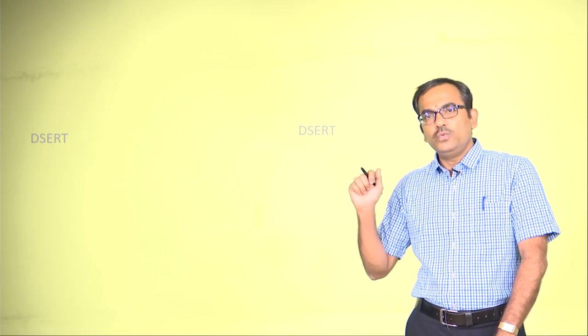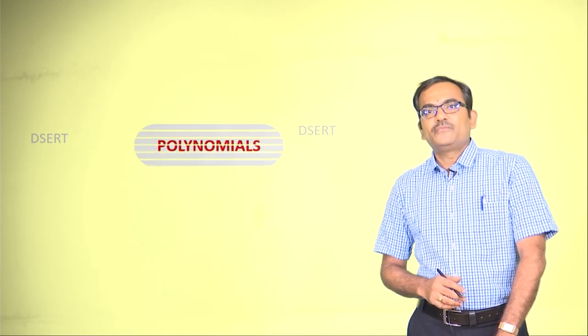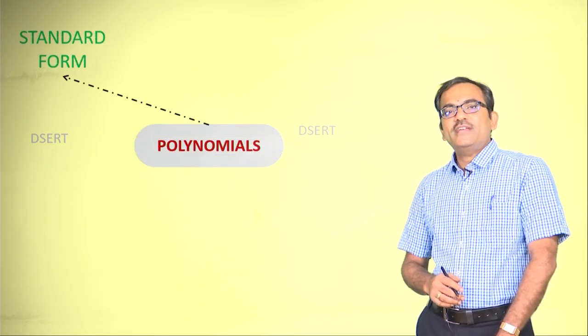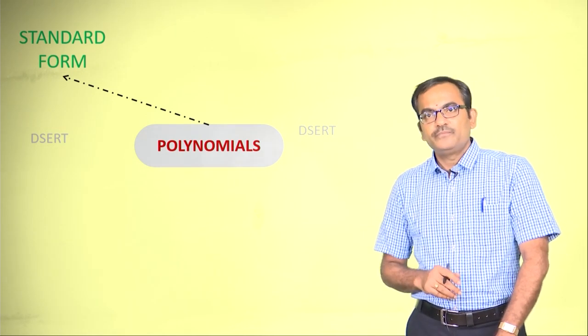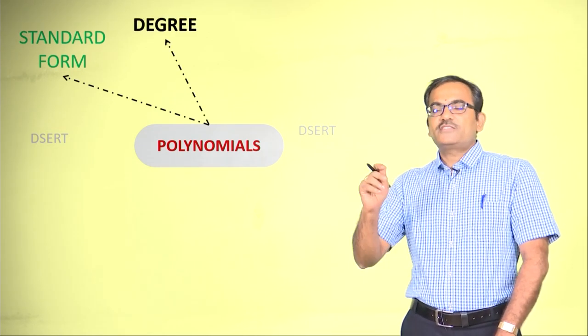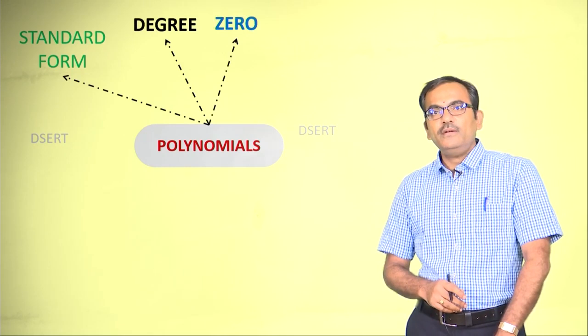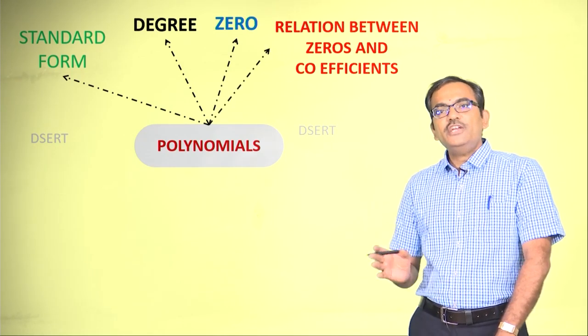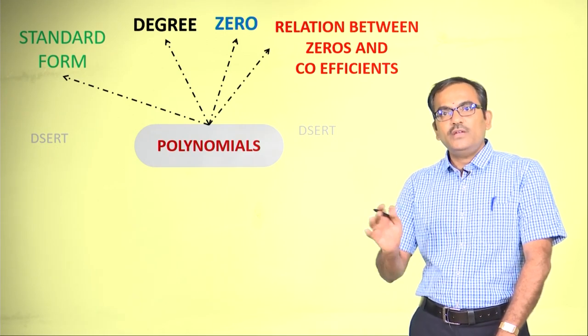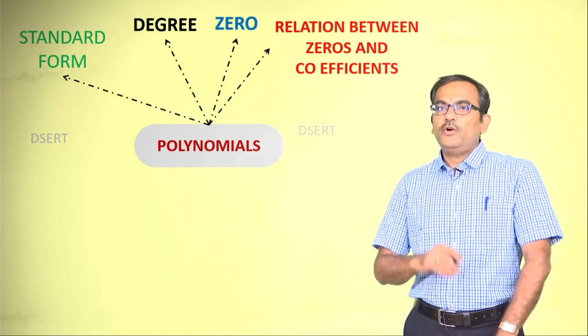Now, what did you study in the 10th standard polynomials chapter? Let us have a bird's eye view of whatever we have studied in the classes. Under the polynomials chapter, we started with the standard form, then we traversed through the degree of the polynomial, the zeros of the polynomials and the relation between zeros and the coefficients of the polynomials.